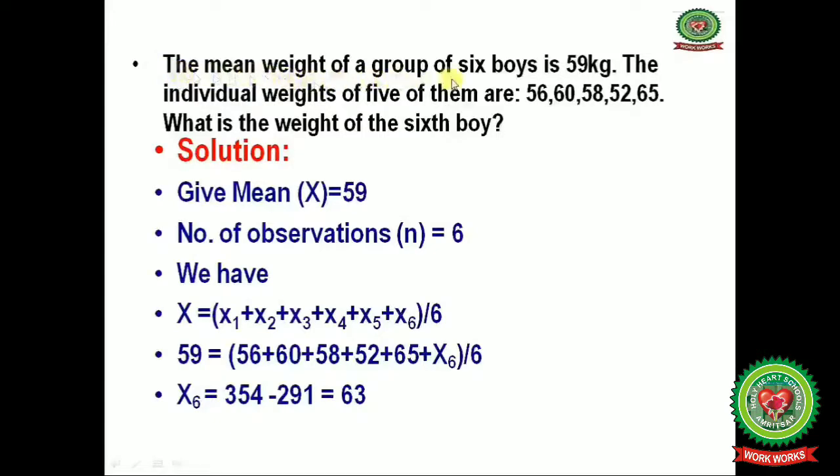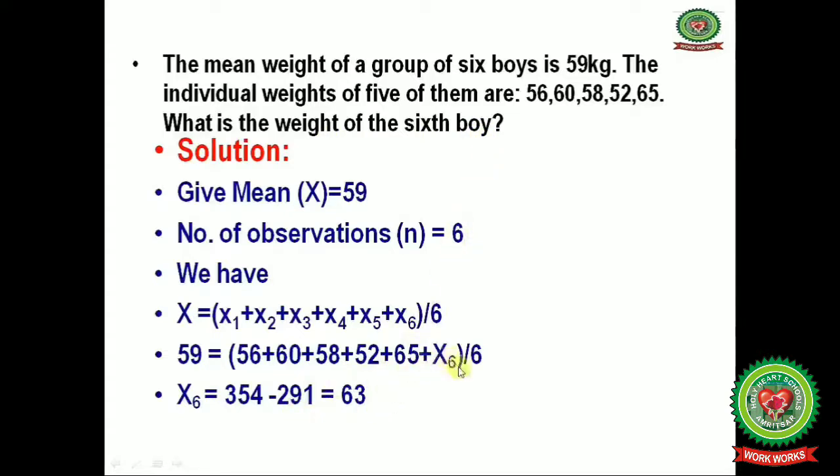The mean weight of a group of 6 boys is 59. This mean is denoted here by capital X. The individual weights of 5 students are given: 56 (x1), 60 (x2), 58 (x3), 52 (x4), and 65 (x5). The value of x6 is not given, so we have to find the weight of the 6th boy.